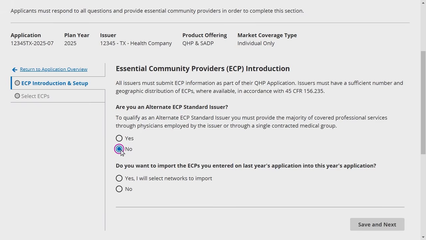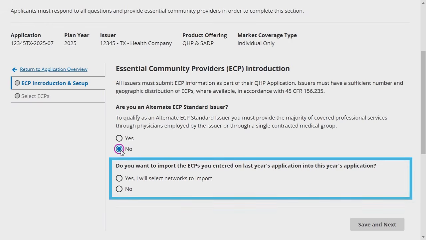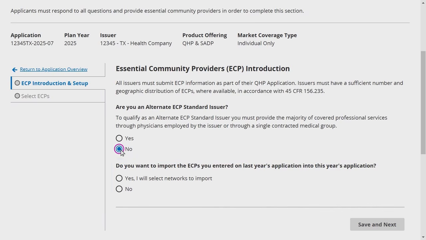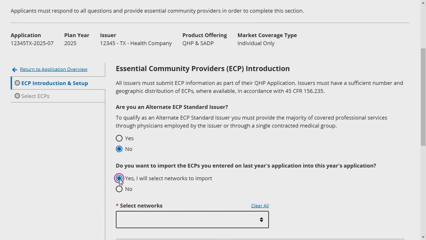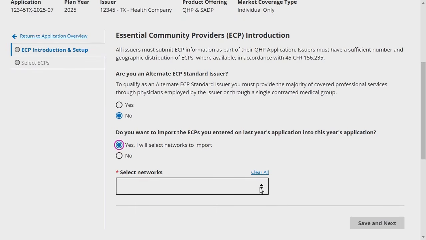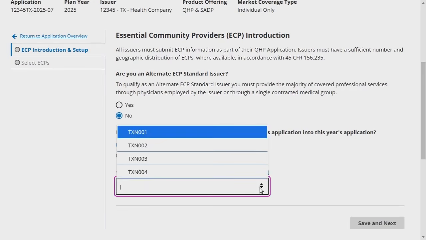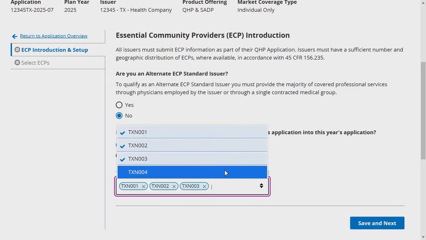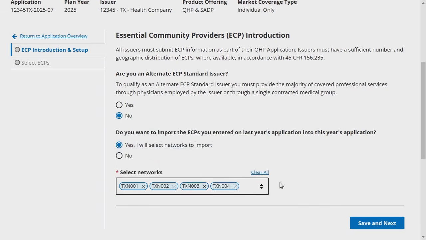If you are a returning issuer, you also have the option to indicate whether you would like to import ECPs from the previous plan year's application into this plan year's application. Returning issuers are strongly recommended to select Yes, I will select networks to import. Selecting Yes prompts you to select the networks that you would like to import ECP data for. Issuers that select No will not have any provider data from the prior year's application imported, and will instead need to select all the providers in the networks from a list of available ECPs for the state.